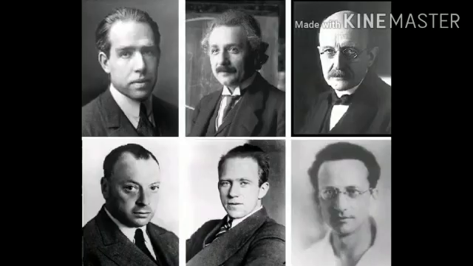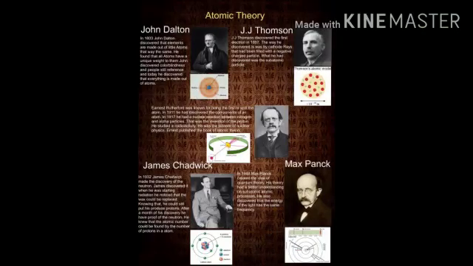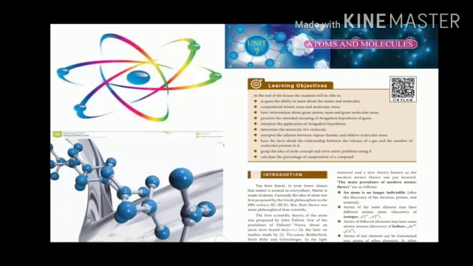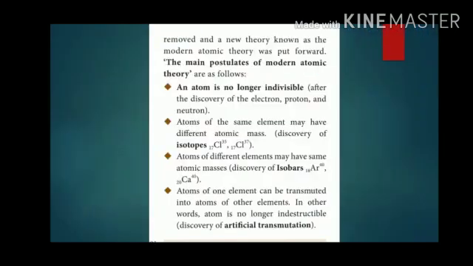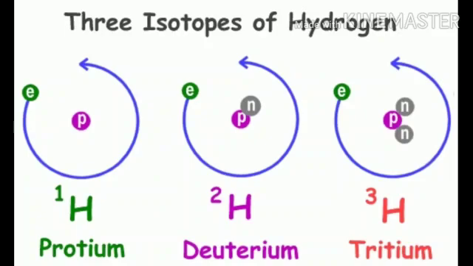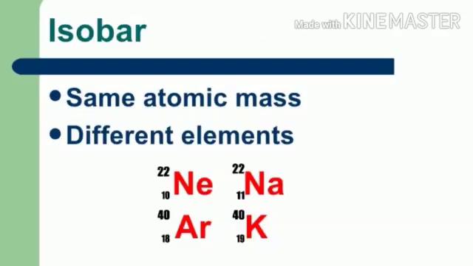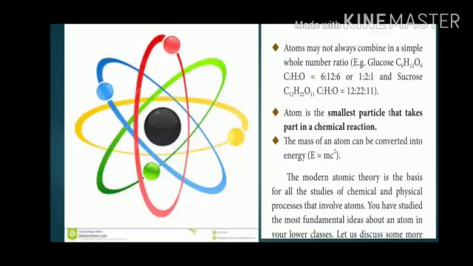Scientists and researchers derived modern atomic theory. The main postulates of modern atomic theory are as follows. An atom is no longer indivisible. Isotopes, atoms of the same element, may have different atomic masses. Isobars, atoms of different elements, may have the same atomic masses.